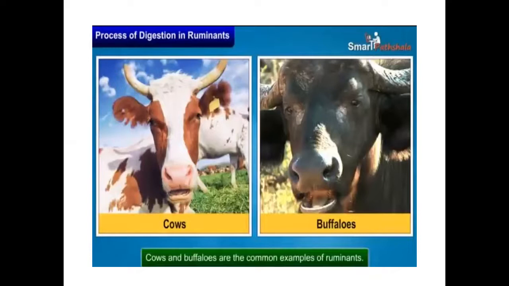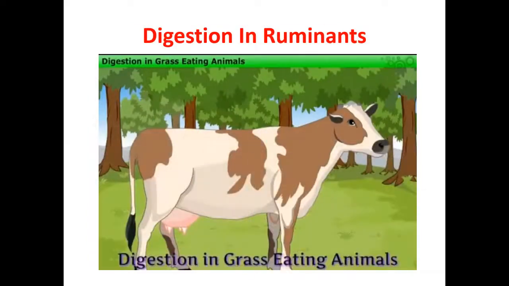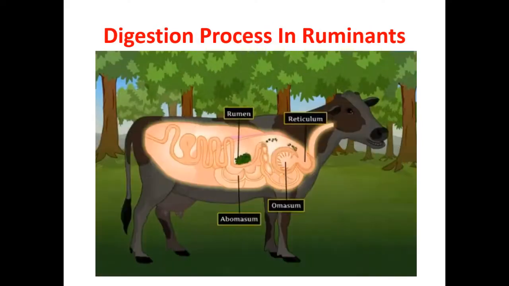Coming to the process of digestion in ruminants. You all came to know what ruminants are now. Cows and buffaloes are the major common examples of ruminants. So here you observe digestion in grass-eating animals. As I said, the stomach of grass-eating animals is divided into 4 major parts. Observe this.